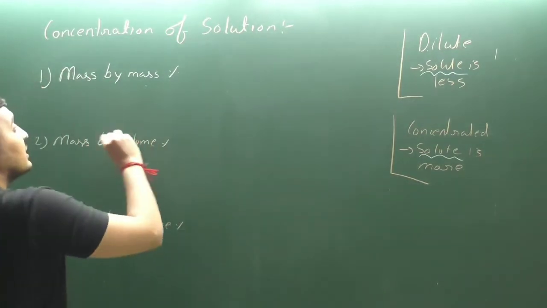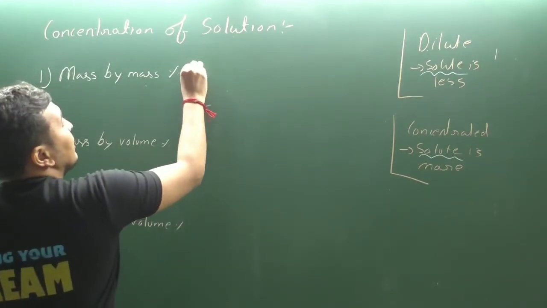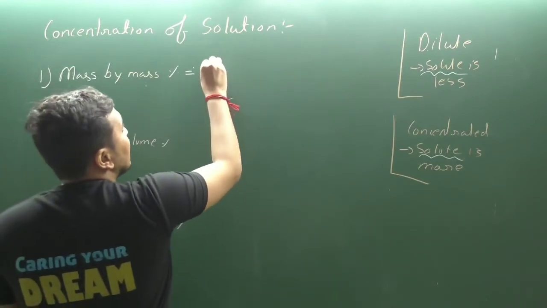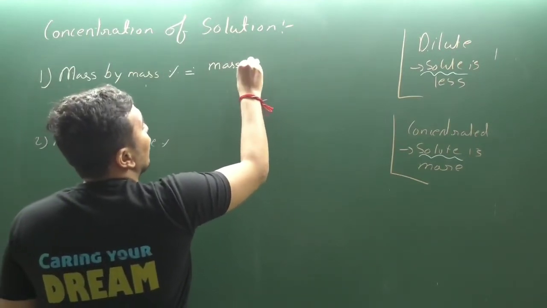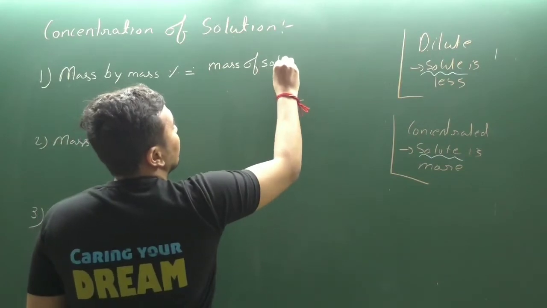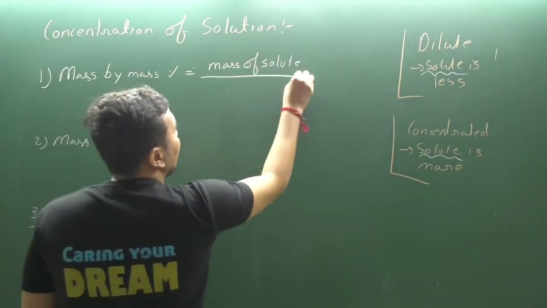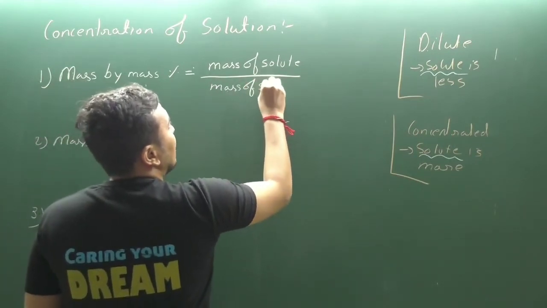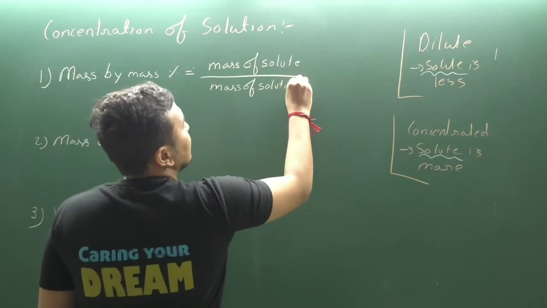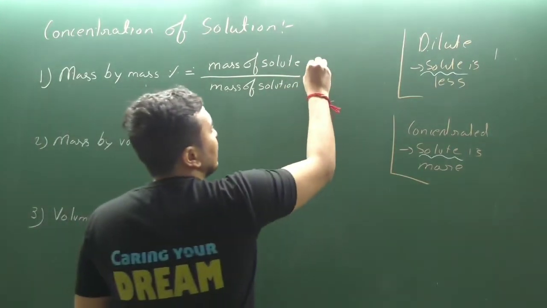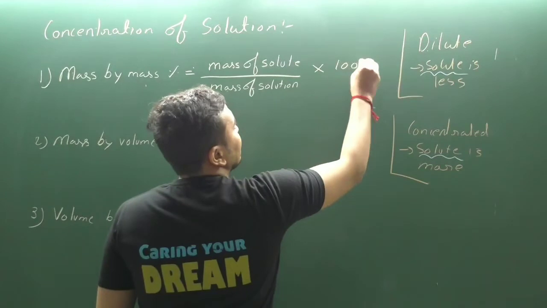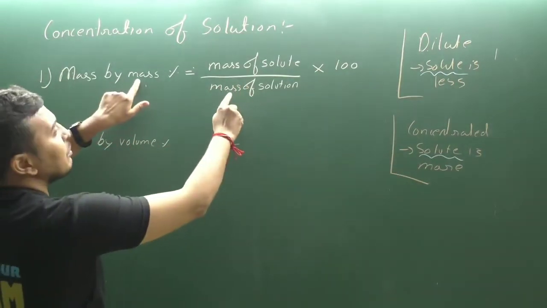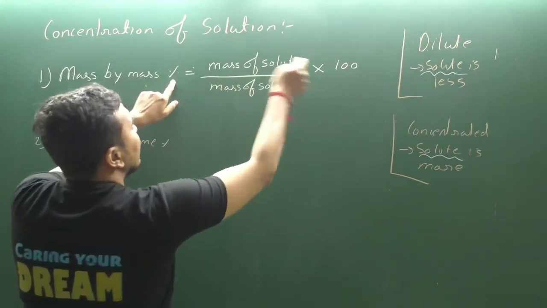How can we measure by the first method? For finding the mass by mass percentage, or the concentration of the solution, you have to take the mass of solute upon the mass of solution, into 100 for the percentage. So, mass of solute by mass of solution into 100.